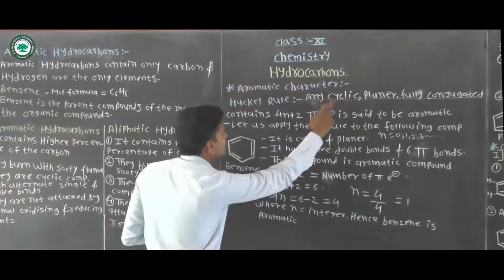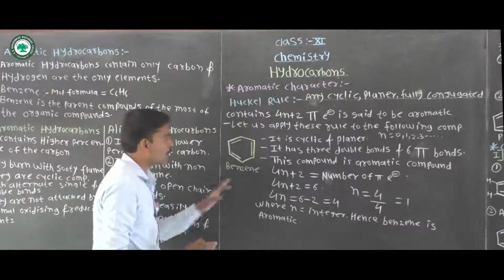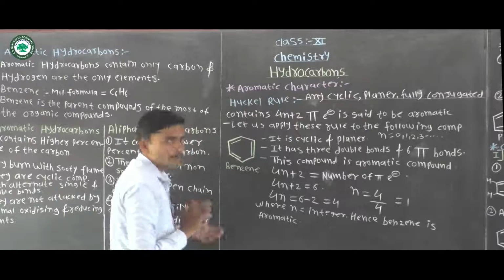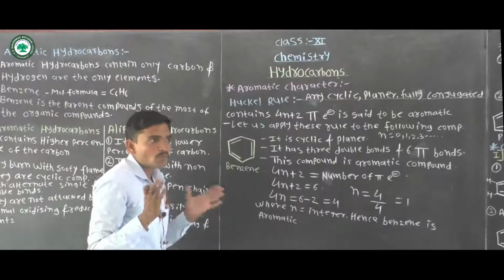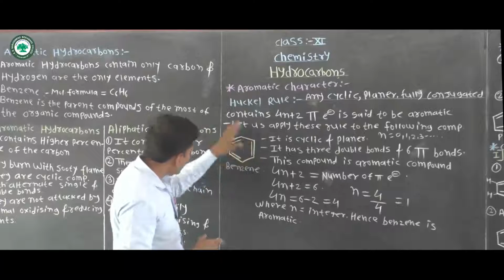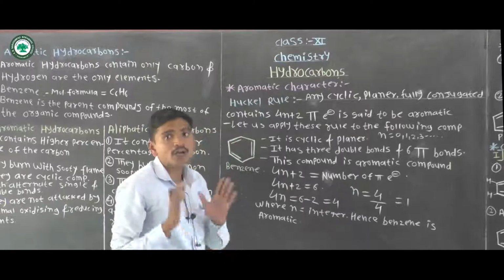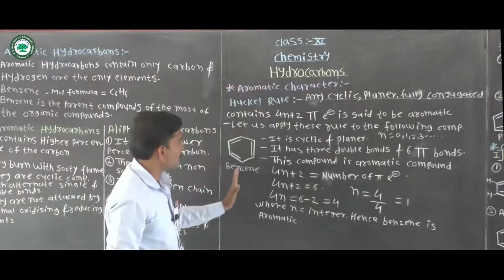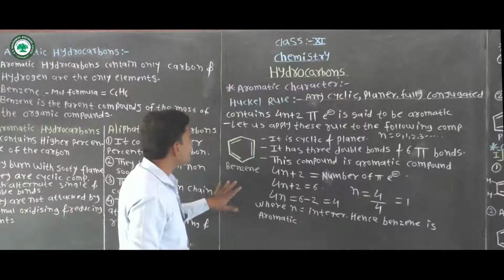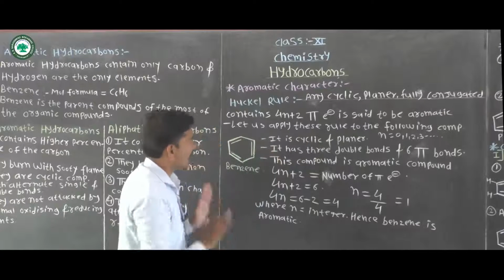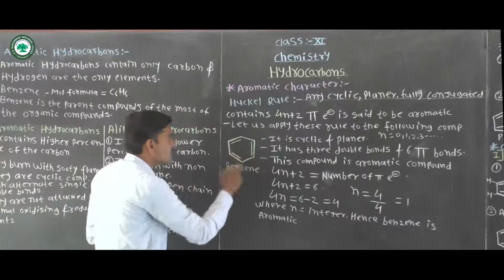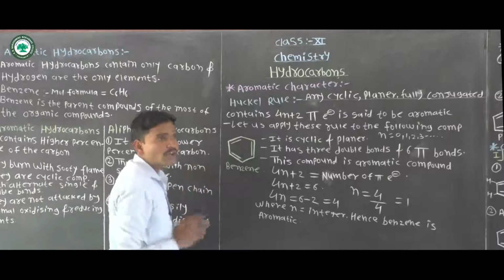Let's apply Huckel's rule to benzene. We want to know whether benzene is aromatic or non-aromatic by applying this rule. Benzene is cyclic, planar and fully conjugated.